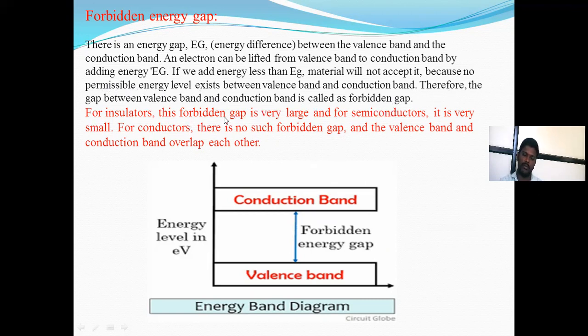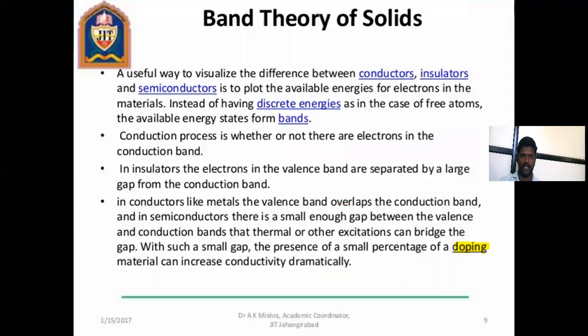For an insulator, this forbidden gap is very large, and for a semiconductor it is very small. For a conductor, there is no forbidden gap. The valence band and conduction band overlap each other. Because of this band structure, there are three types of materials: insulator, semiconductor, and conductor. Insulator has a large band gap, semiconductor has a small band gap, and conductor has no band gap, as the bands overlap each other.